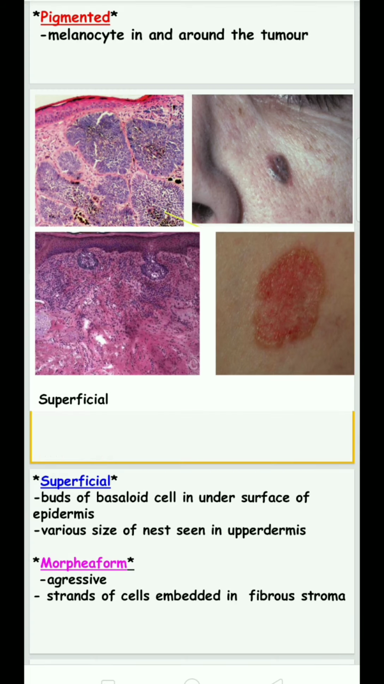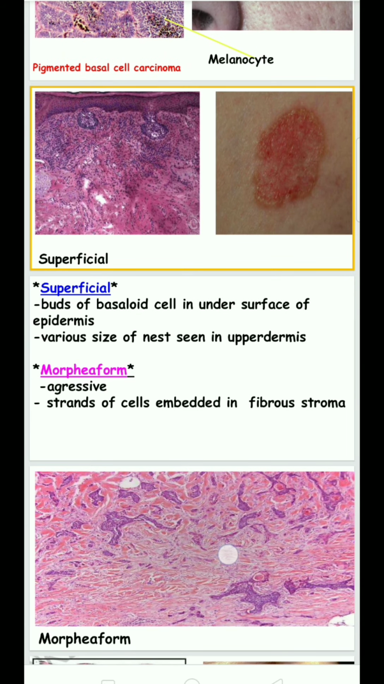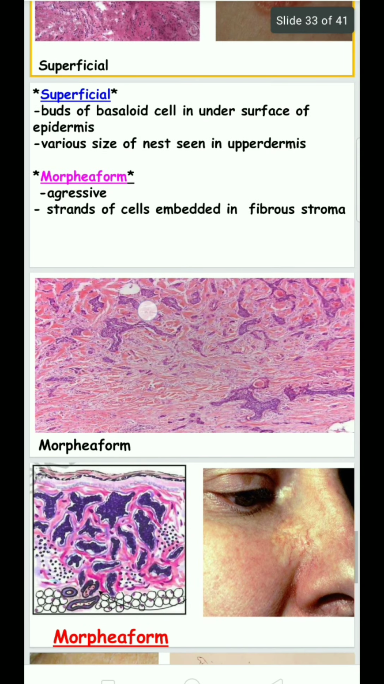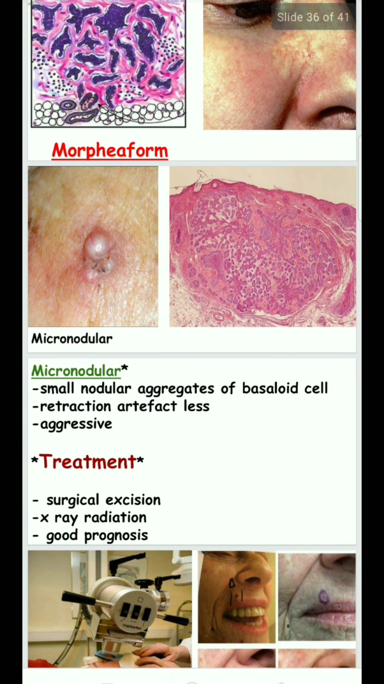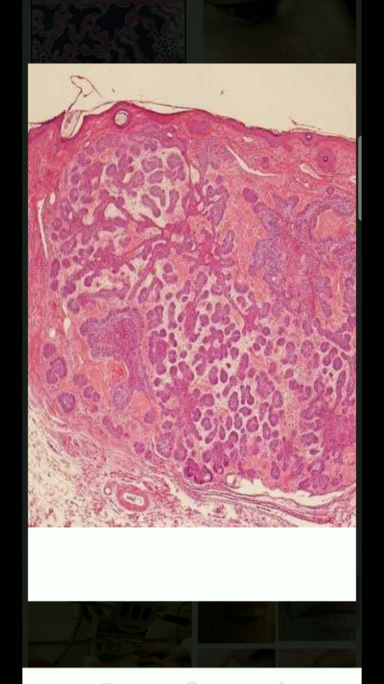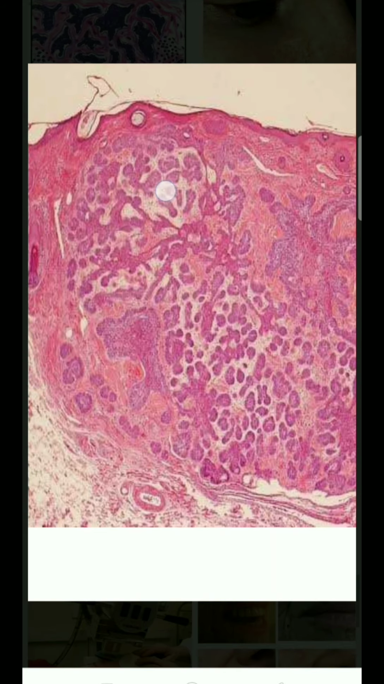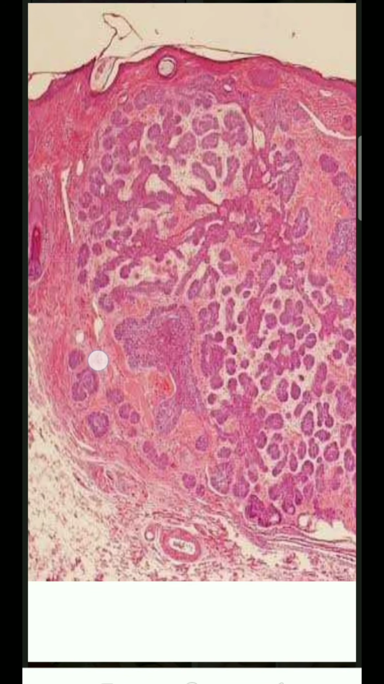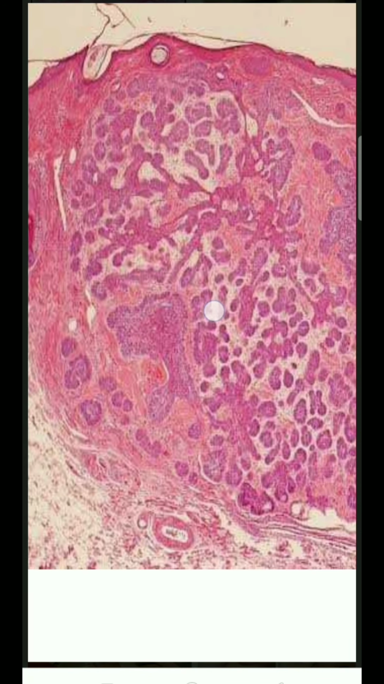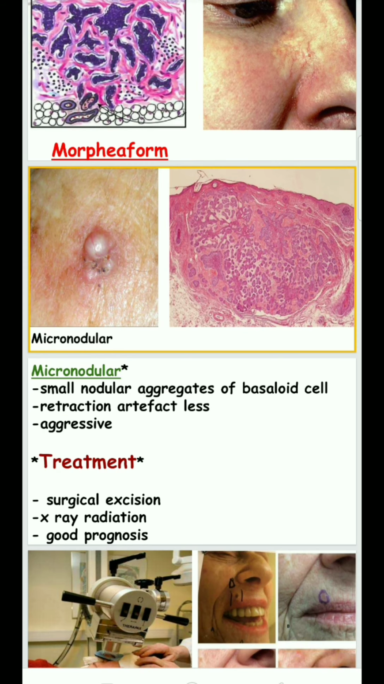The morphiform type is aggressive, and there will be strands of cells embedded in the fibrous stroma. In the micronodular type, there are small nodular aggregates of basaloid cells in this tumor. Retraction artifact is less, which means the cleft between nest and stroma will be less.